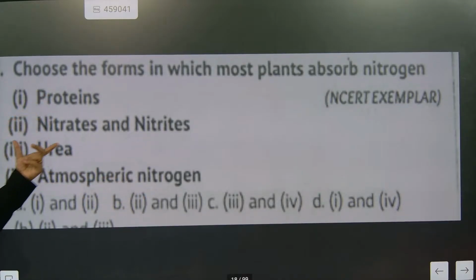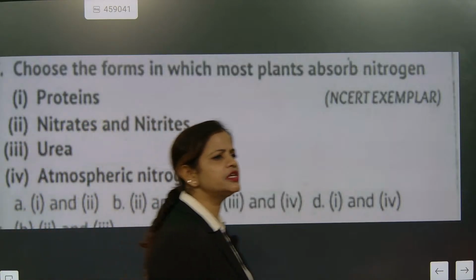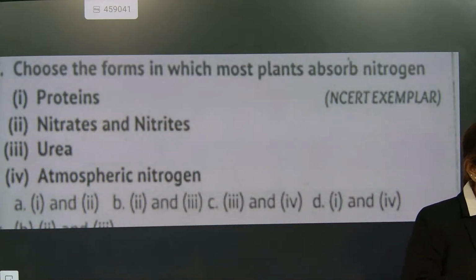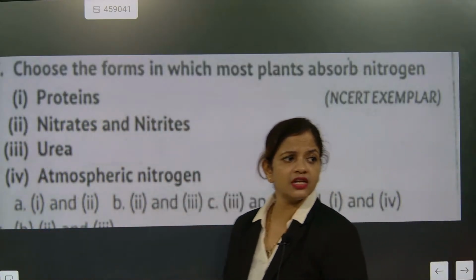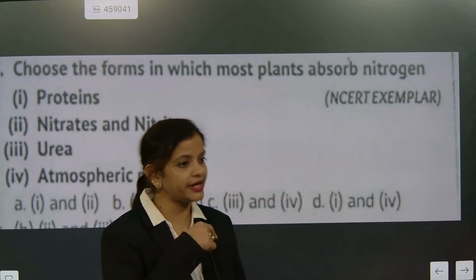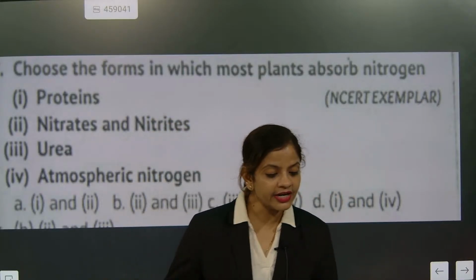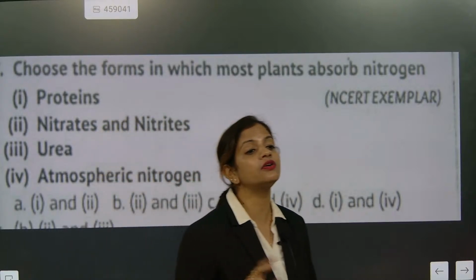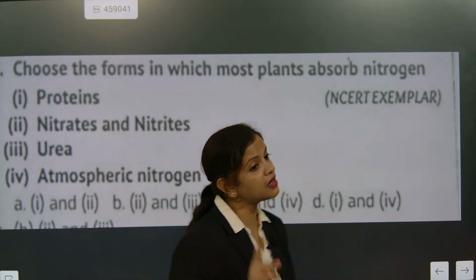These two they will not do, only in the form of nitrates and nitrites. And yesterday we were discussing rhizobiums. The rhizobiums are taking atmospheric nitrogen and converting it into nitrates and nitrites. This is that example. Understood or not? So nitrates and nitrites are exactly converted from atmospheric nitrogen.